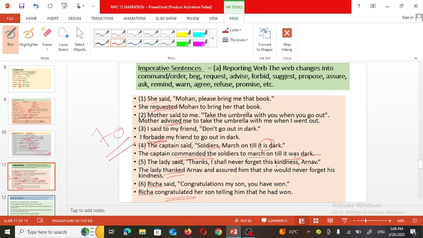Here, the lady said, "Thanks, I shall never forget this kindness, Arnav." So the dialogue is delivered by the lady to Arnav. So the lady thanked Arnav and assured him that she would never forget his kindness. Richa said, "Congratulations, my son, you have won." So Richa congratulated her son, telling him, she informed her son, and that's why the conjunction "that" is used, that he had won.